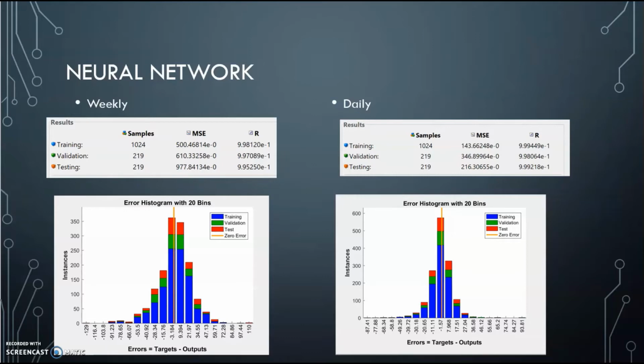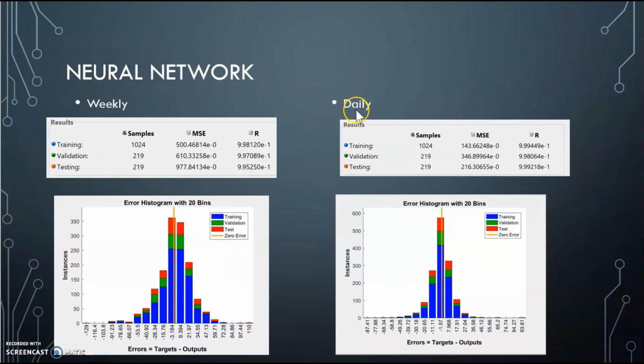We chose to use 10 hidden neurons. As you can see from the results, we had pretty good R-squared values showing good correlation between our inputs and outputs. However, the mean squared error is quite high. If you look down here at the error histogram, it shows a pretty normal distribution, which is a good sign. It means the errors are random, which is an indicator of an accurate model.